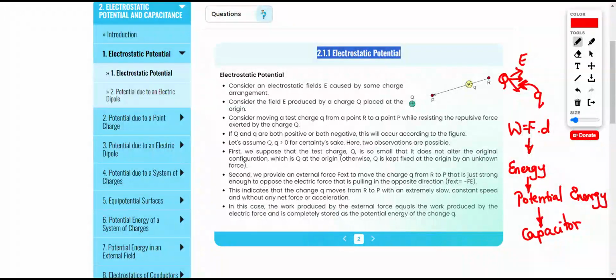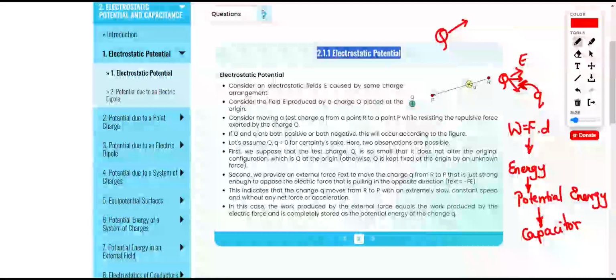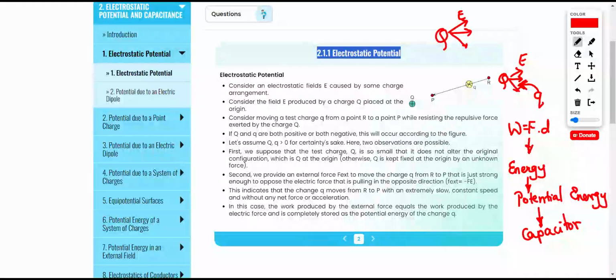So you got the mind map of what we are going to study in this chapter. In the previous chapter, we studied about the charge and the electric field. In this chapter, if a charge tries to enter the electric field, there will be a displacement.